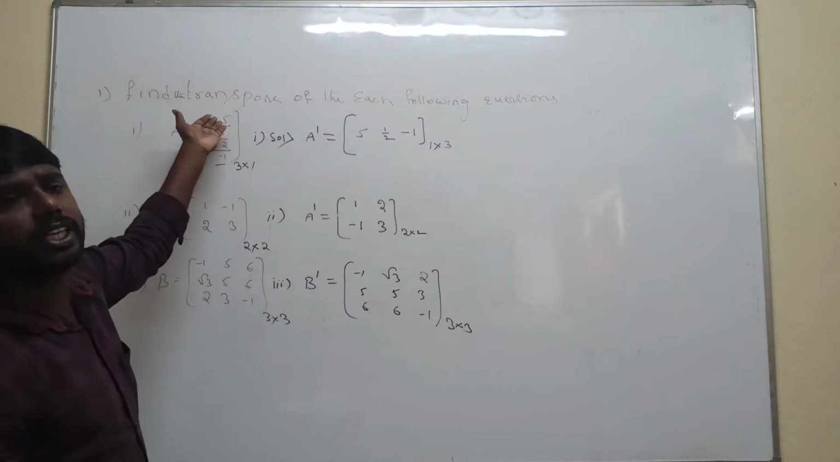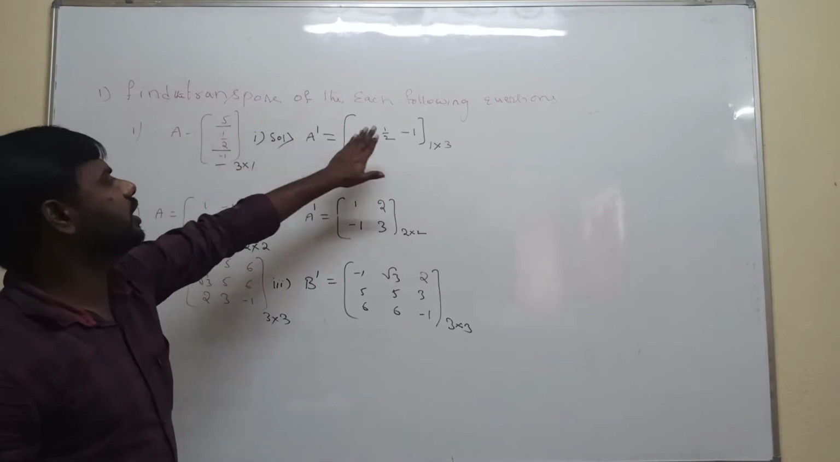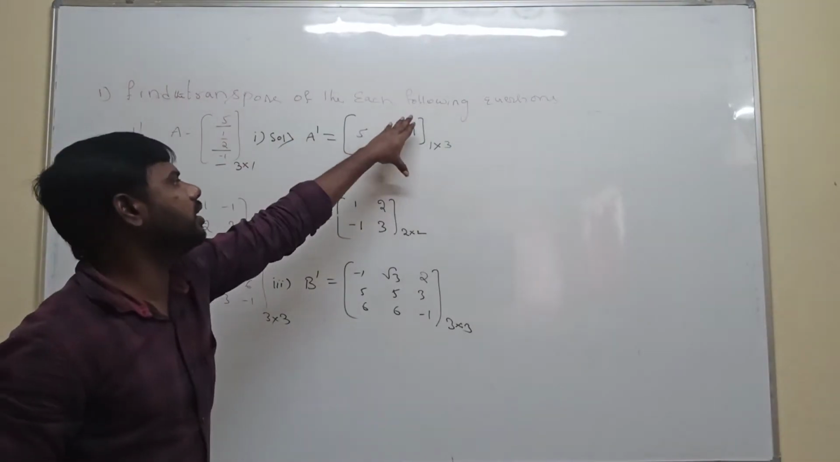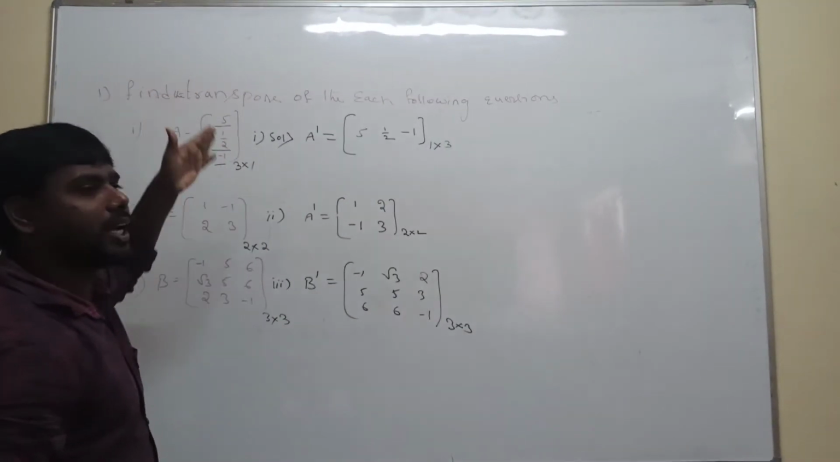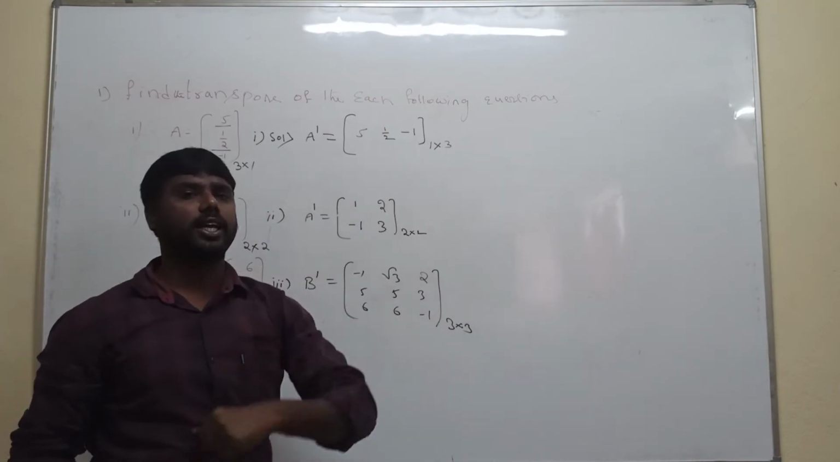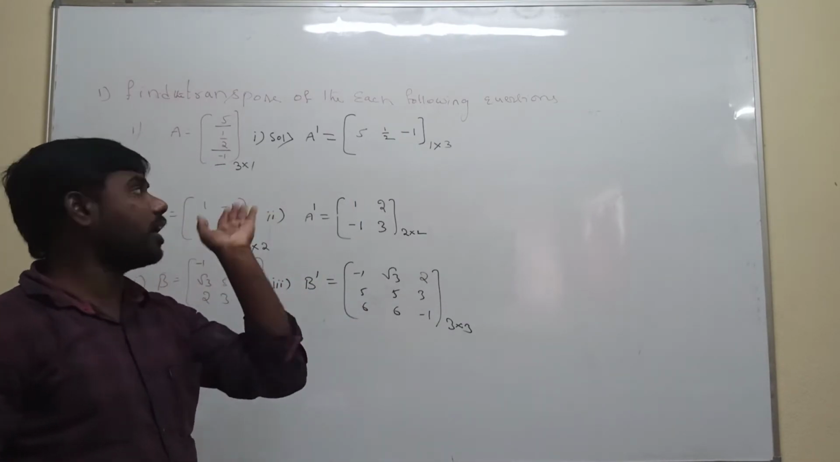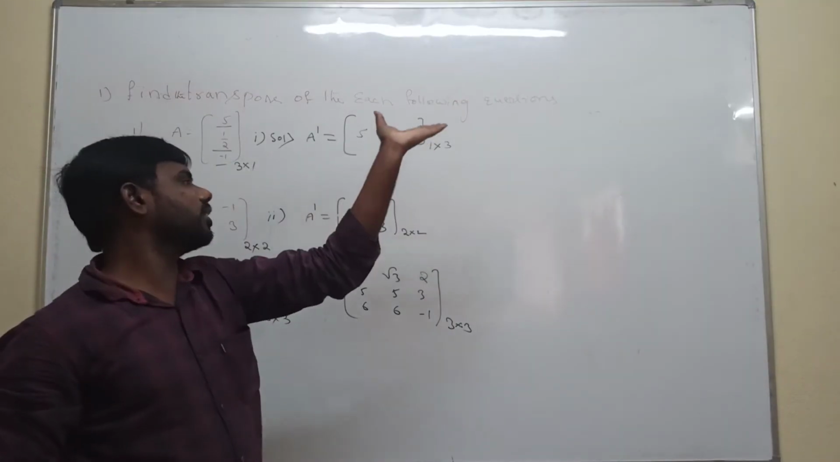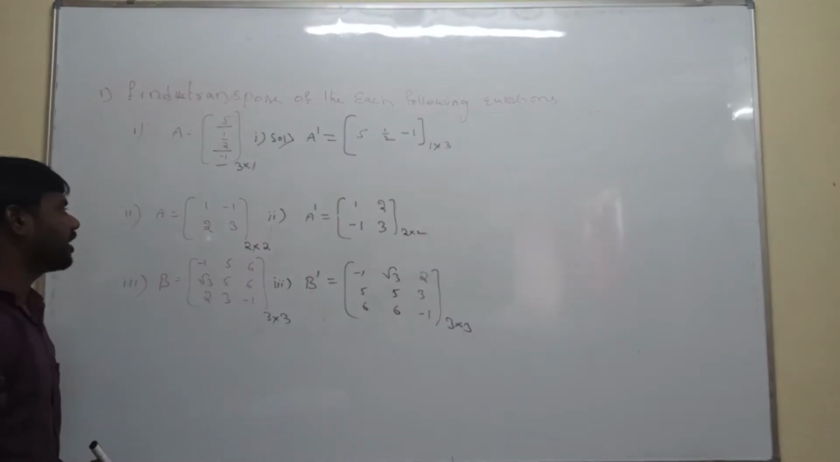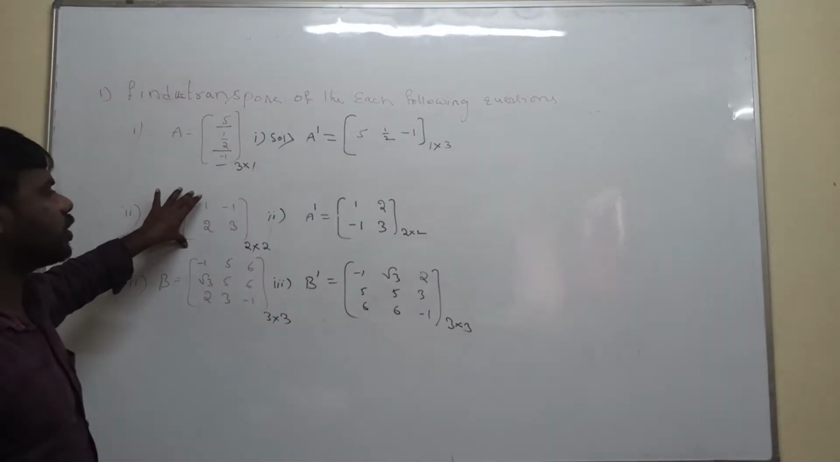So first row interchanging with first column, second row interchanging with second column, third row interchanging with third column. Or else, vertical line interchanging with the horizontal line. That's why this is the vertical line interchanging with the horizontal line. Okay, understood? Second one, given a 2 by 2 matrix.